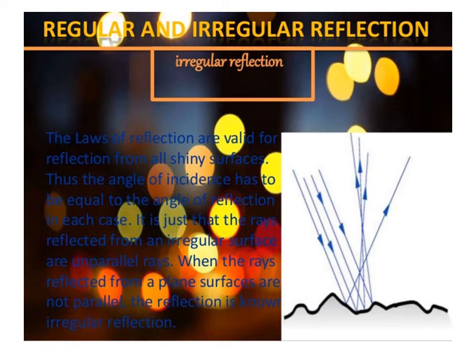In regular reflection, the incident light and the reflected light are parallel to each other. But in case of an irregular surface, the reflected rays are not parallel.